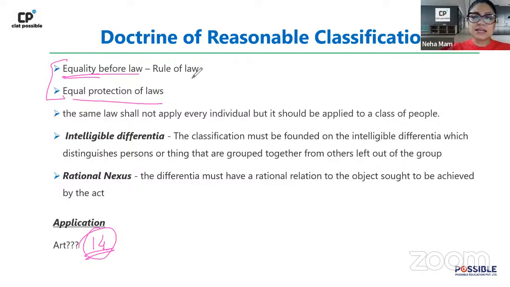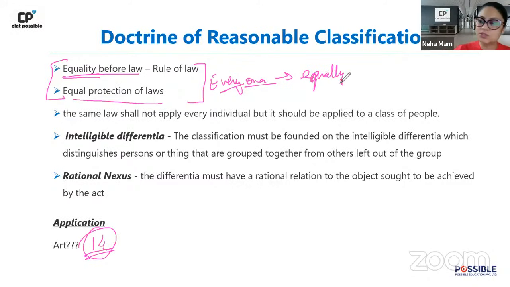The question arises, does equality in law mean that everyone would be treated equally? कि सबको एक बराबर हम equally treat करेंगे? Obviously not, right? So in law, equality does not mean that everyone is going to be treated equally, but rather we say that equals would be treated equally. And since we're talking about equals being treated equally, that is when we say that the same law should not apply to every individual, but it would apply to a class of people.